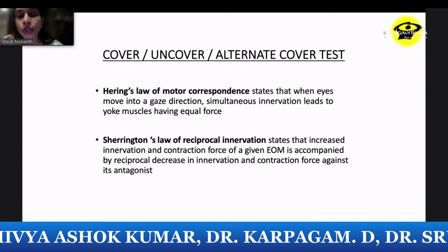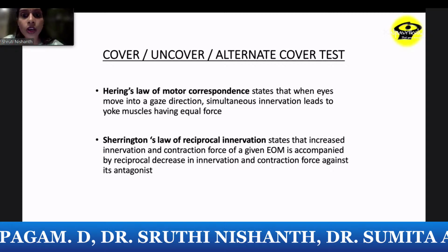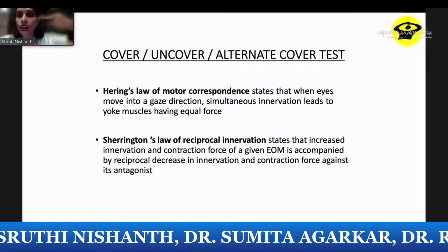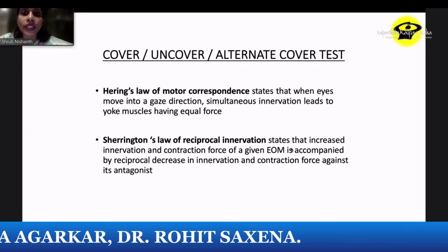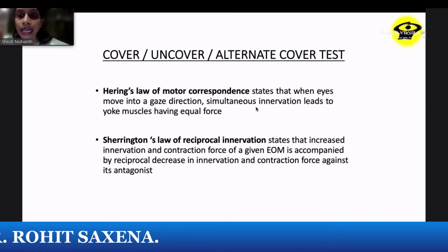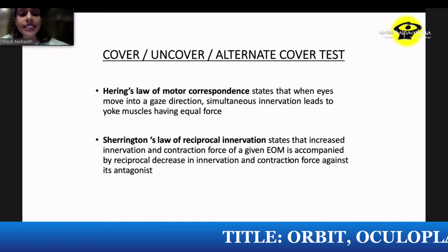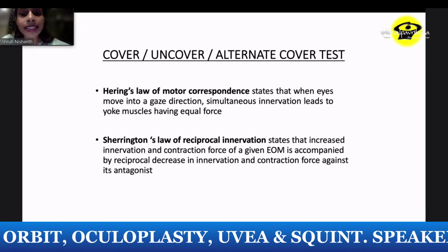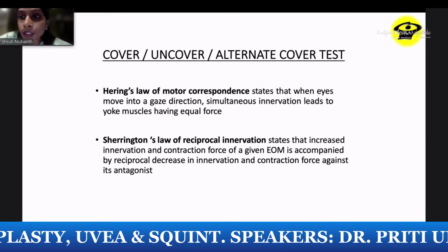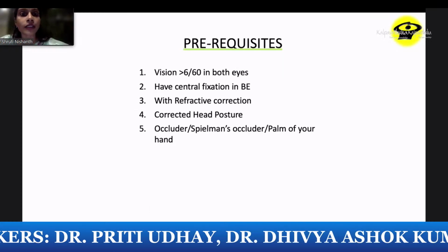Now it is important to understand 2 concepts: one is Hering's law and the second is Sherrington's law. Hering's law basically states that the eyes are yoked. So when you move one, the other one moves as well. When the eyes move into one gaze direction, there is a simultaneous innervation that leads to the yoke muscles having an equal force. Sherrington's law, as you all know, states that whenever there is an increased force given to one muscle, it is accompanied by a reciprocal decrease in the innervation of the antagonist muscle. So it helps the yoke muscle move better. So these are the two laws that are essential to know before you do a cover, uncover, and alternate cover test.